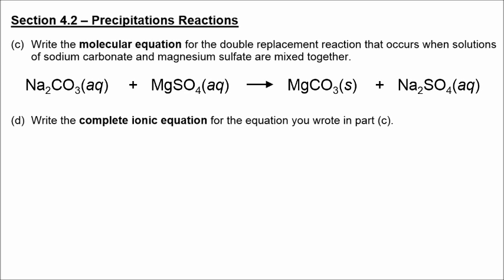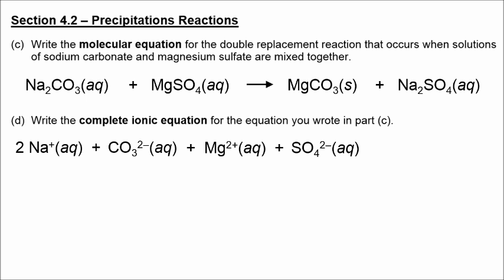Notice that I've put an S next to magnesium carbonate because according to the solubility rules, it is insoluble. So magnesium carbonate is the precipitate that forms in this reaction. The complete ionic equation is based on whether or not we can break up this particular formula into ions. Sodium carbonate is broken up into ions, magnesium sulfate is broken up into ions, but magnesium carbonate is left as one formula since it's a solid precipitate.